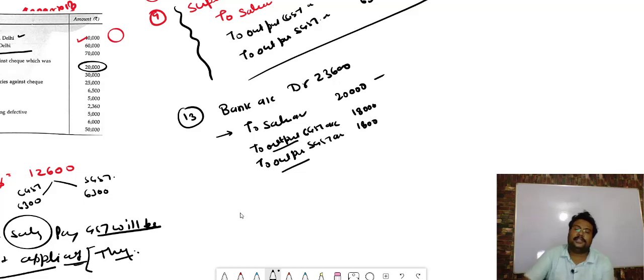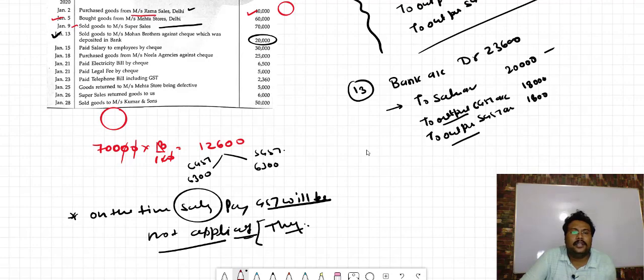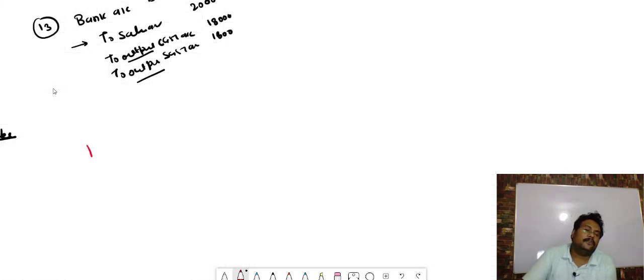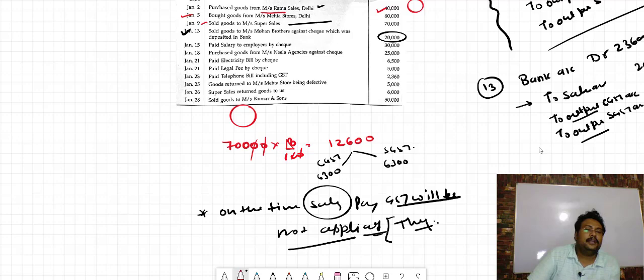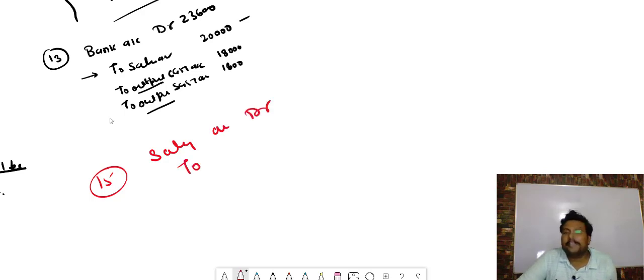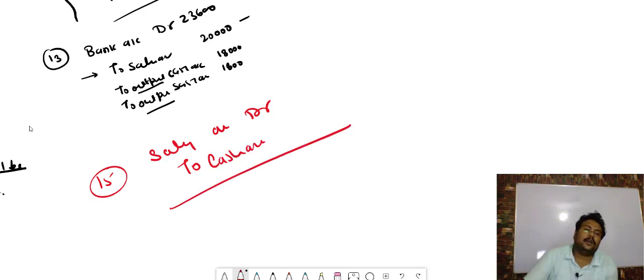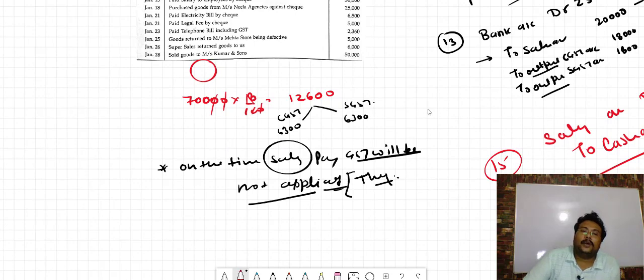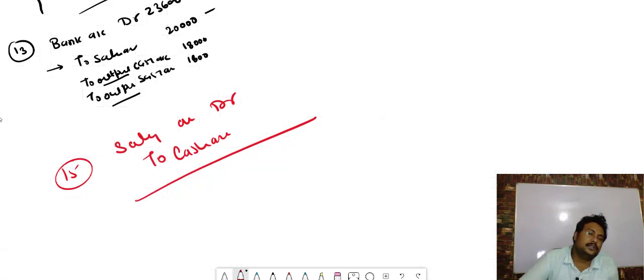A normal transaction will be passed for the date after 13, that is 15. On the 15th, a normal entry is passed that you paid salaries to the employees. Your expense is there, so salary account debit, and cash is going out, so to cash account. Salary account debit to cash account, 30,000.